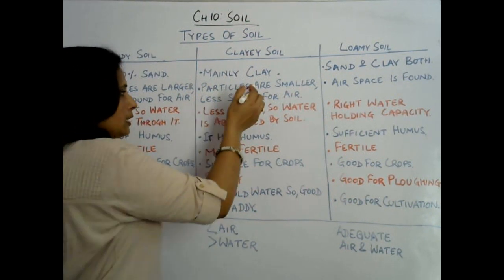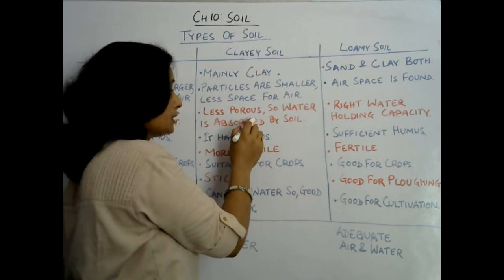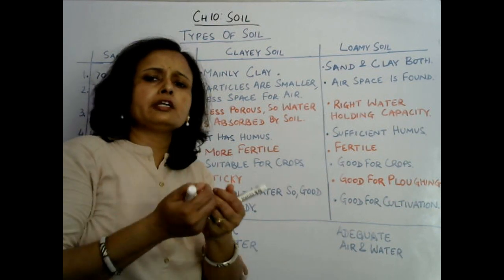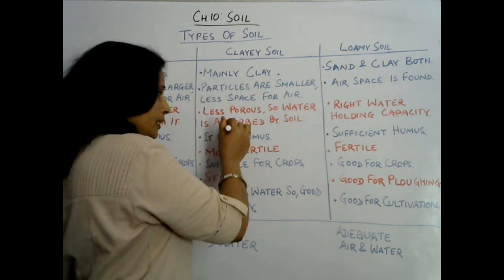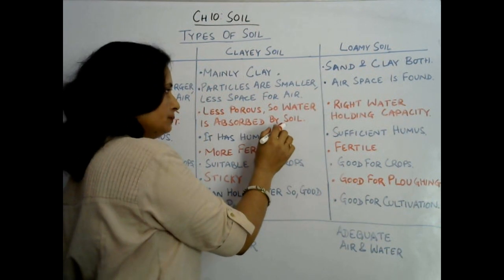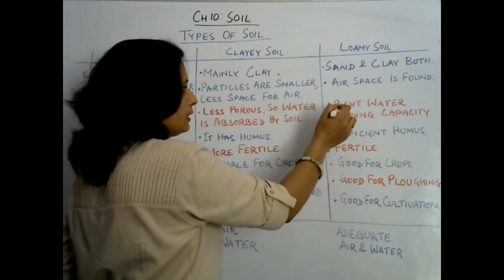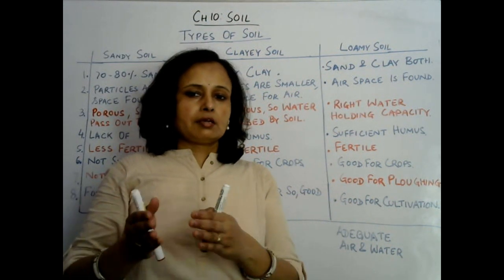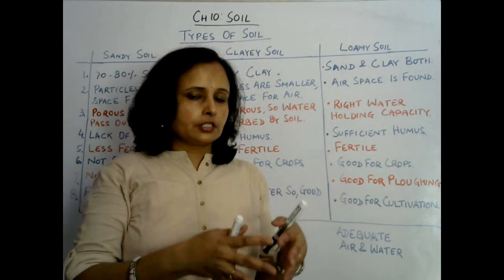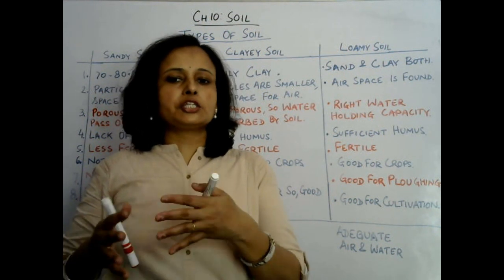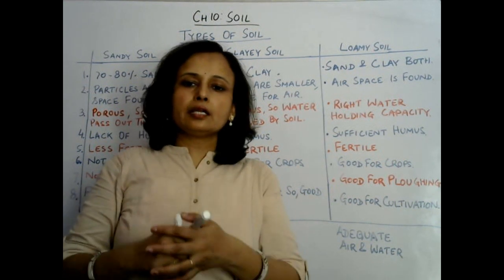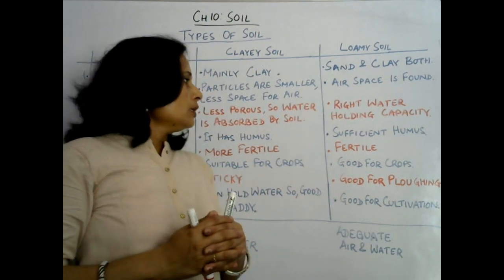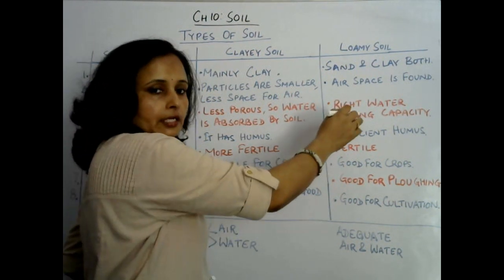Okay, but clay soil is less porous, so it will not allow water to pass through it. It will not percolate water, but it will hold water. So water is absorbed by clay soil. Clear? And in loamy soil, a sufficient amount of water can be held. It has both characteristics, so it can pass out water as well as hold water. Good water holding capacity is found in loamy soil.